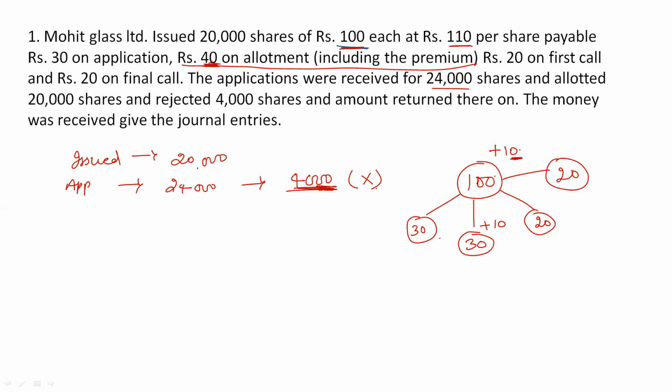Okay, so there are no call scenarios in any process. It means that everybody has paid the amount. Now let us start our solution. Basically there are four processes: application, allotment, first call and final call. No call scenarios, right?